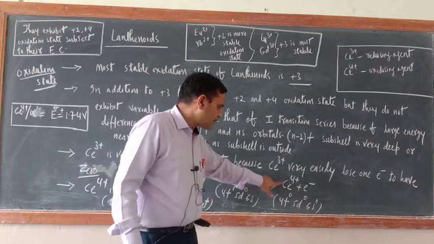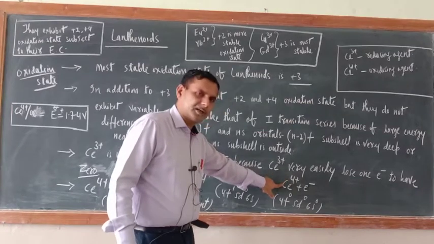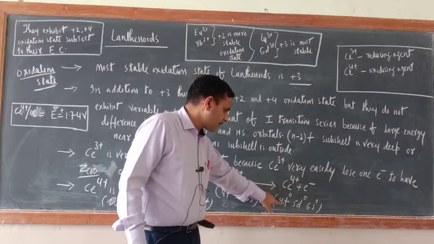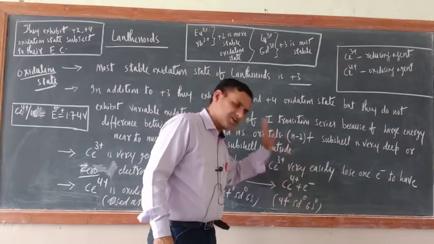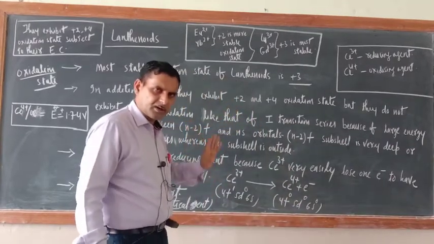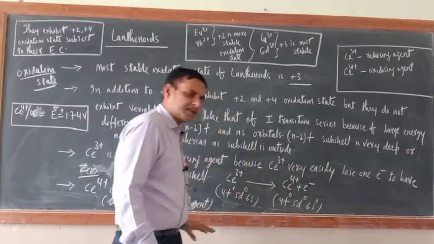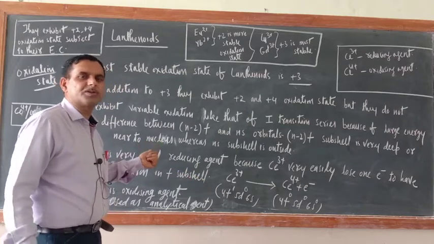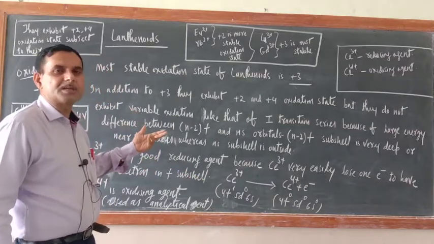So it will lose the electron and be converted into Ce4+. When Ce4+ is there, it is 4f0, 5d0, 6s0. Am I correct or not? So now 4f has 0 electrons, so it loses the electron very easily. That is why Ce3+ is a reducing agent.